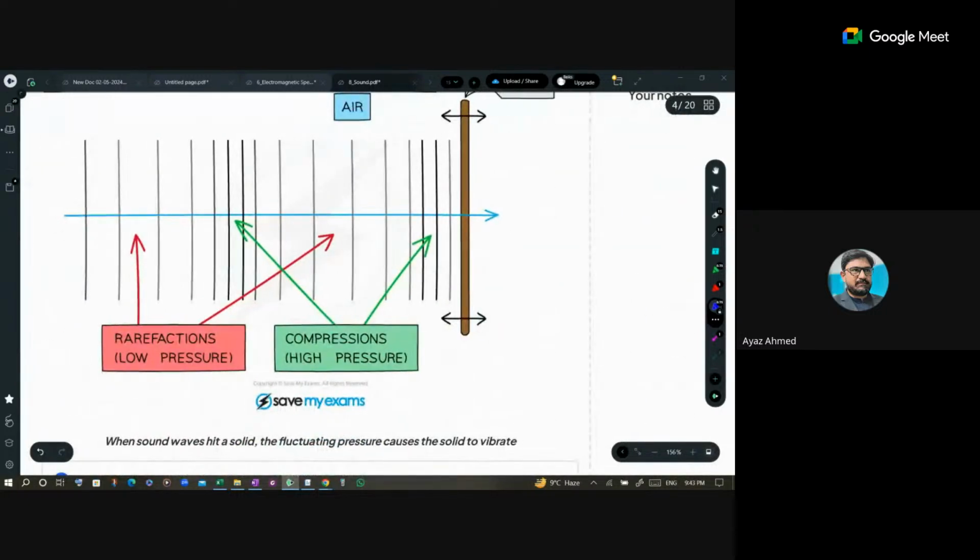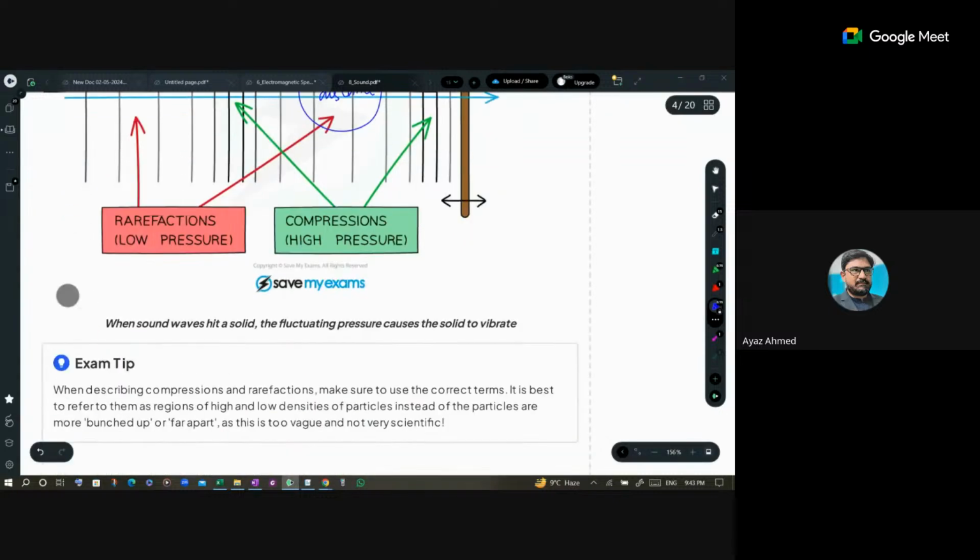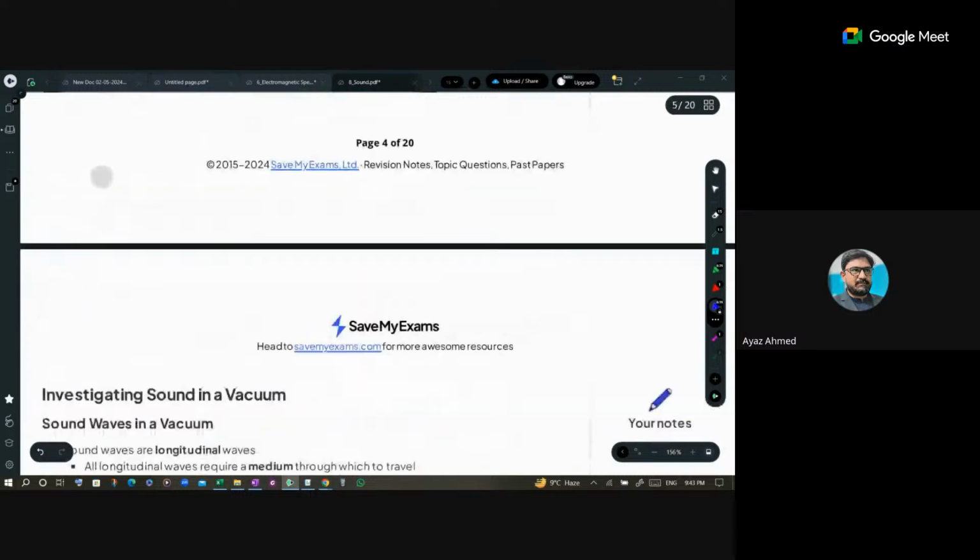So remember, the wavefronts represent the compressions and rarefactions. The portions where the lines of wavefronts are closer are the compressions, and the regions where the lines are apart from each other, the maximum gap or maximum distance between the lines, show your rarefaction. Okay, low pressure area. So this was basically the compression and rarefaction portion.